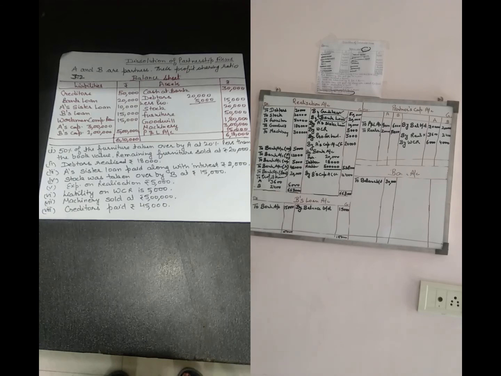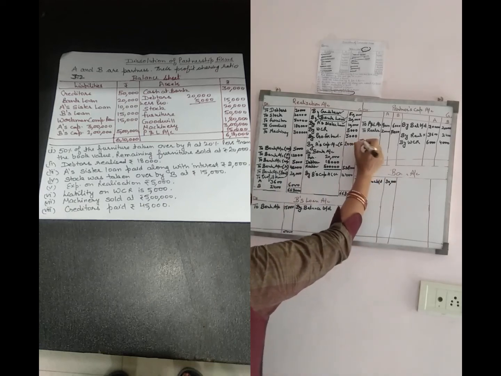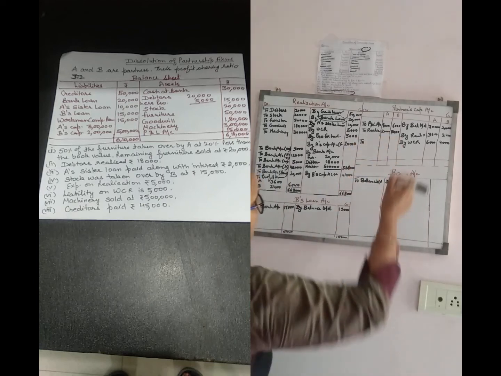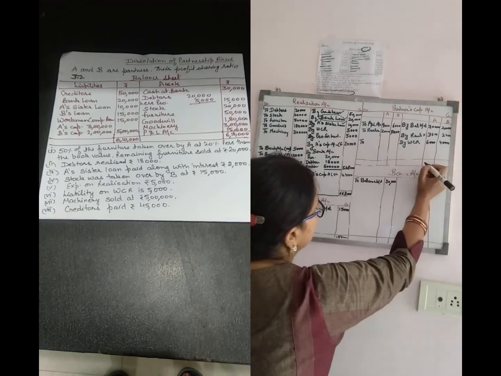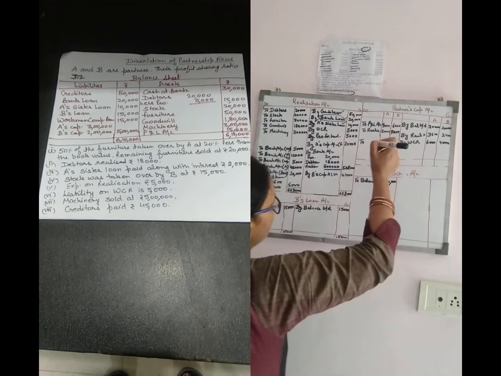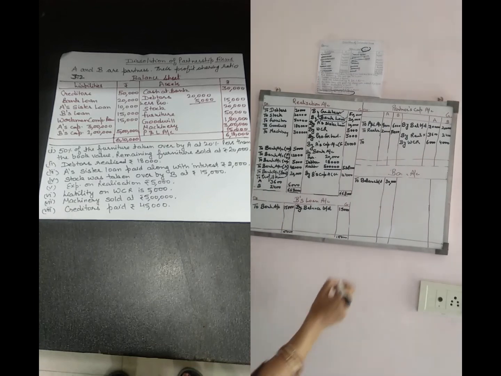All the entries related to the partners' capital accounts we have already shown. Now we have to calculate the balance. Firstly, total the credit side and then the debit side. As you have seen, the credit side of both partners is more than the debit side, so the balance comes on the debit side.